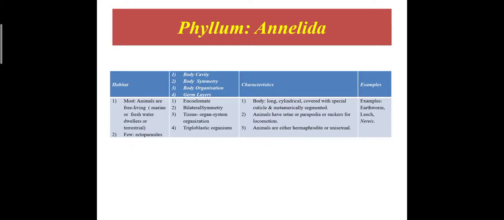Animals have setae or parapodia or suckers for their locomotion. These animals are either hermaphrodite or unisexual. They may have both the sex organs in the same animal or in different animals. Examples: earthworm, leech, Nereis.